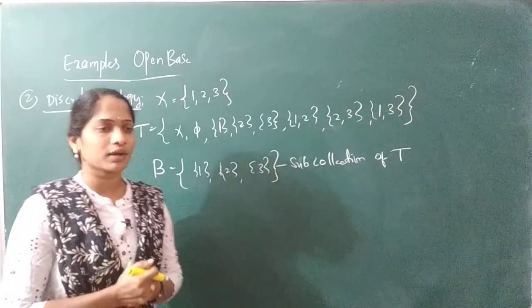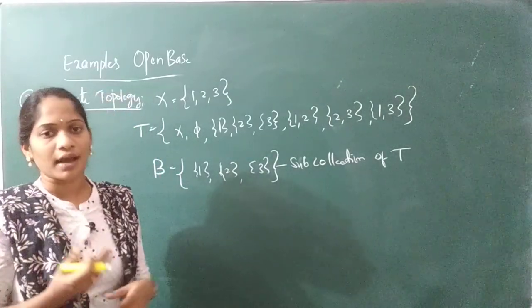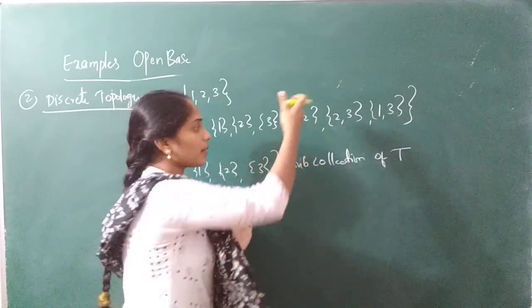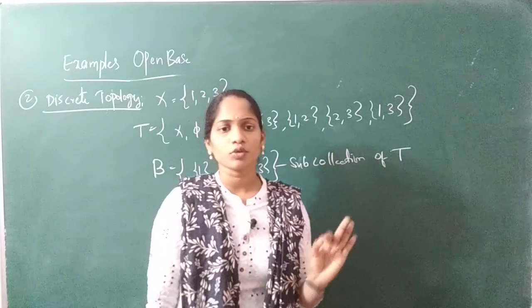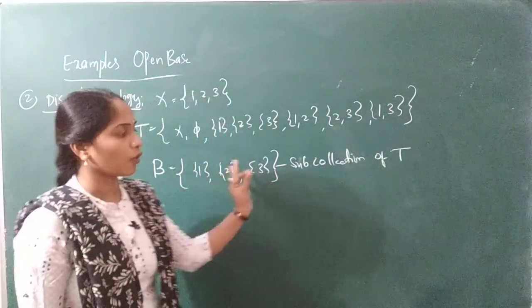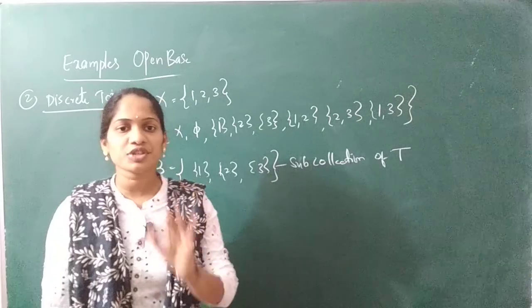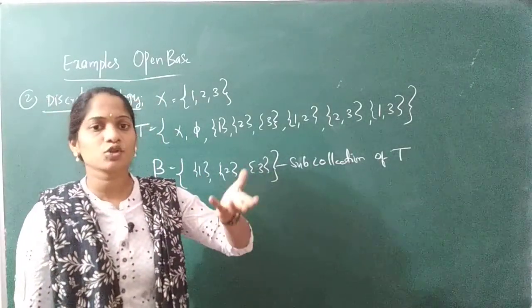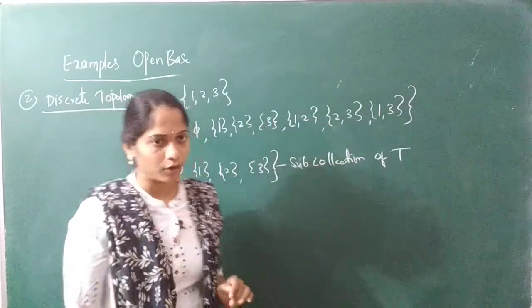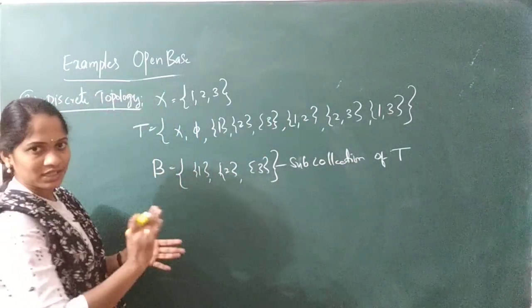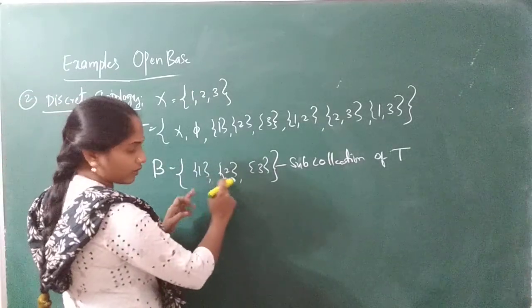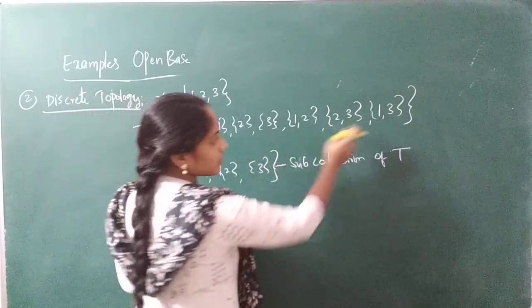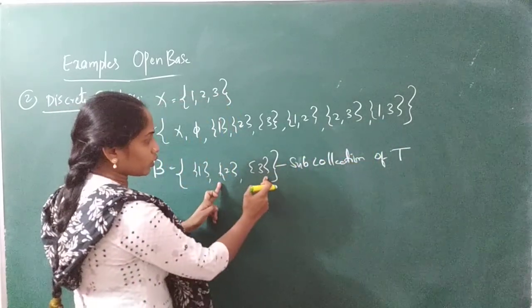What you have to do, just take all possible unions and that should become a member of tau. Simply, to check whether this given B is an open base or not, you have to take all possible unions and the resultant should be a member of tau. Got my point? So now let's take some possible unions. If you take these two, 1, 2, whether it is in tau? Yes. If you take 1, 3, whether 1, 3 is in tau? Yes. If you take 2, 3, whether 2, 3 is in tau? Yes.